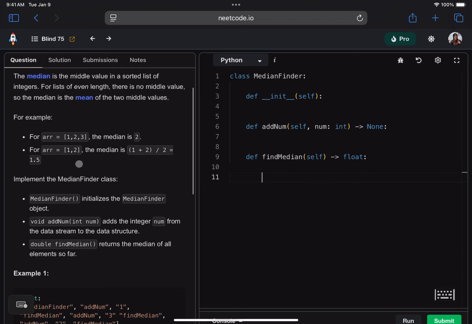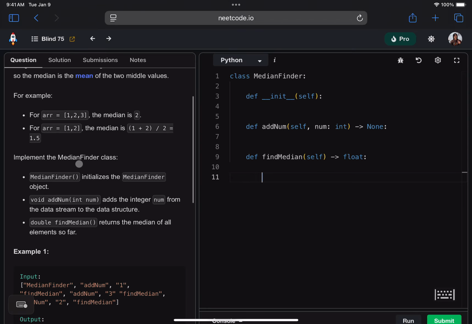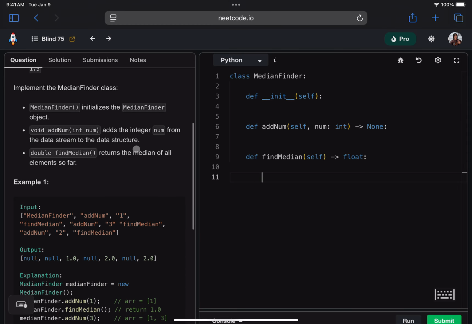All right, so our job today is to implement the median finder class. The methods that this class has: median finder initializes the median finder object, so it just creates the thing and does anything that it needs to do to set it up. We have the add num function, which takes a num and adds it to whatever we're using to store the numbers we've seen so far. And then we have the find median method, which returns the median of all the elements we've seen so far. Okay, so pretty straightforward as far as what we're being asked for here.